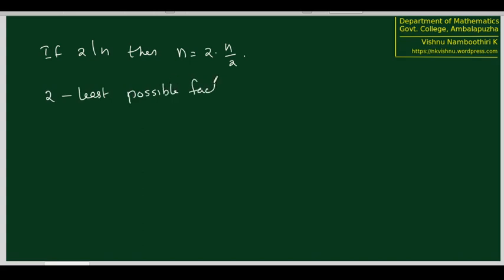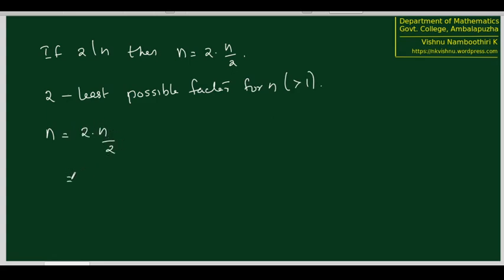If 2 is a factor, if 2 divides n, then n equals 2 times n by 2. But just see that 2 is the least possible factor for n that is greater than 1. Therefore, n is equal to 2 into n by 2.